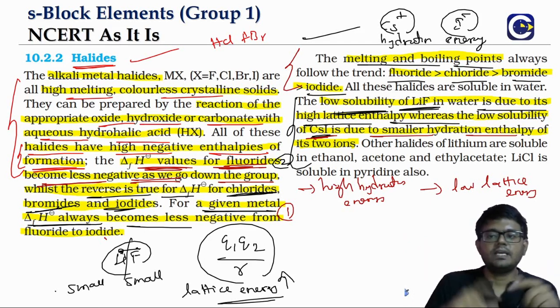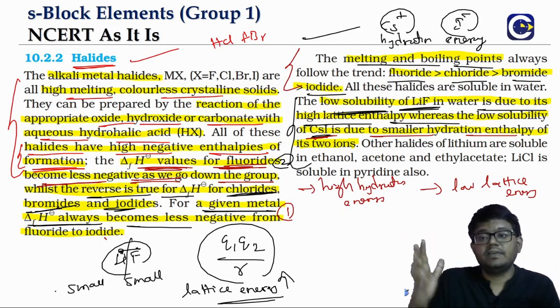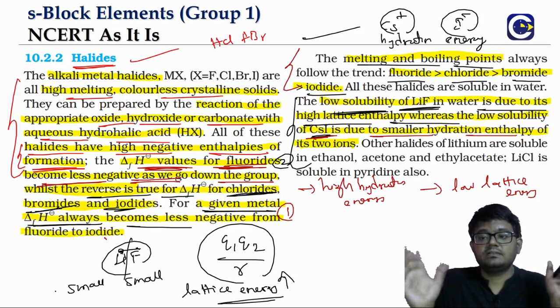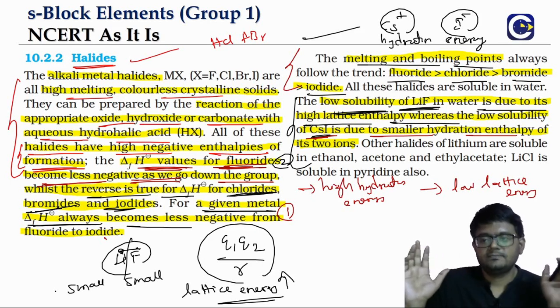Okay, so that is the reason why lithium fluoride is less soluble, because it has got high lattice energy, very difficult to break the lattice. Cesium iodide, when it is dissolving, you will get less hydration energy. That is the reason why its solubility is less.